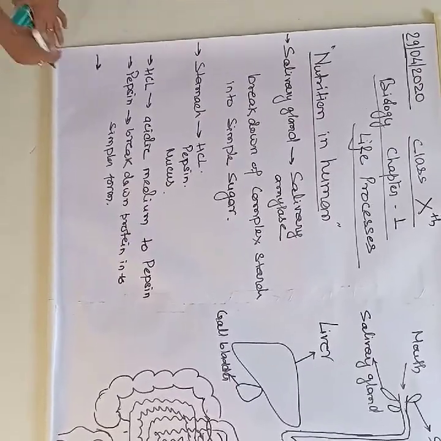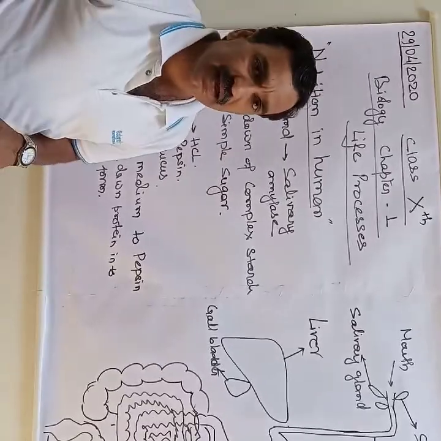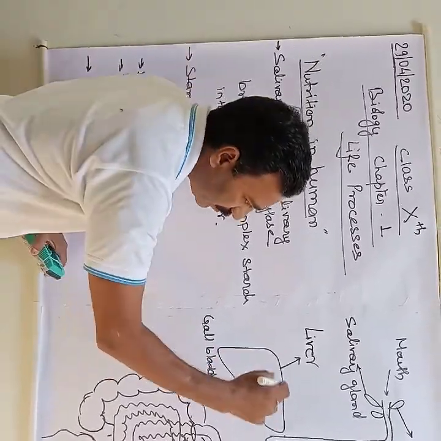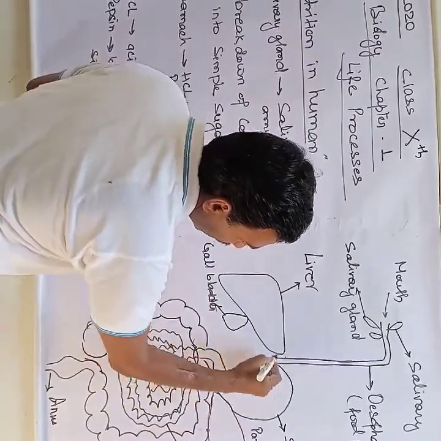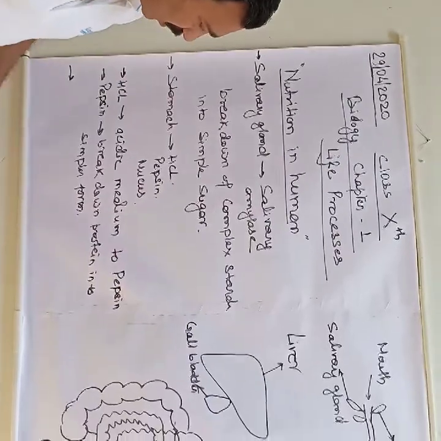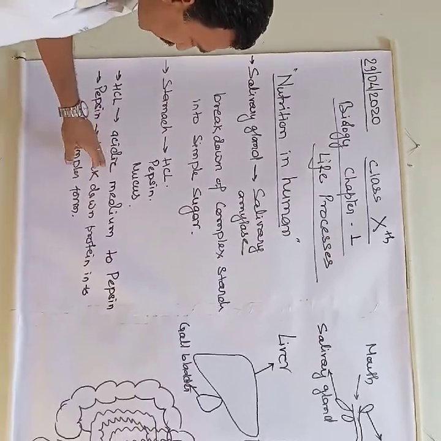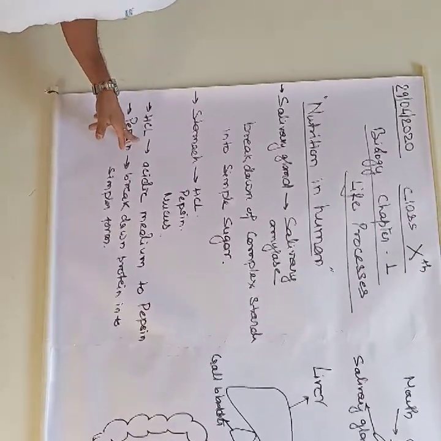Now, let us discuss the function of mucus. Mucus is a protective substance which spreads over the inner lining of the stomach to protect the wall of the stomach from the corrosive action of hydrochloric acid. Hydrochloric acid is a very strong acid.